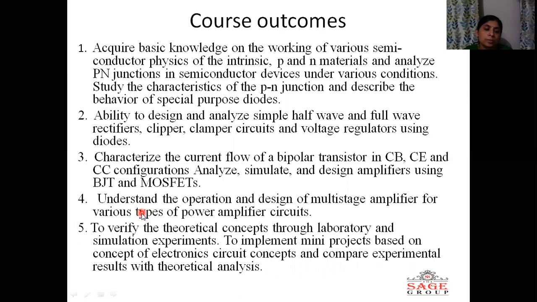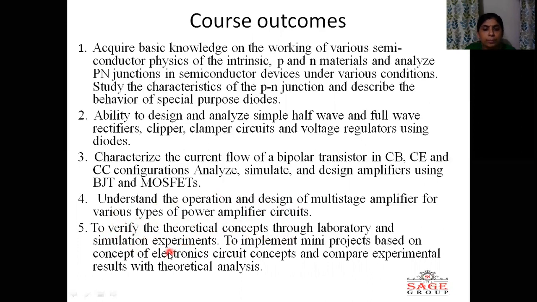Fourth course outcome is to understand the operation and design of multi-stage amplifier for various types of power amplifier circuits. And fifth course outcome, student should be able to verify the theoretical concepts through laboratory and simulation experiment. This fifth course outcome is exclusively based on laboratory.